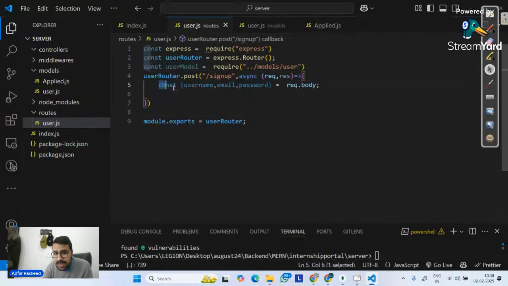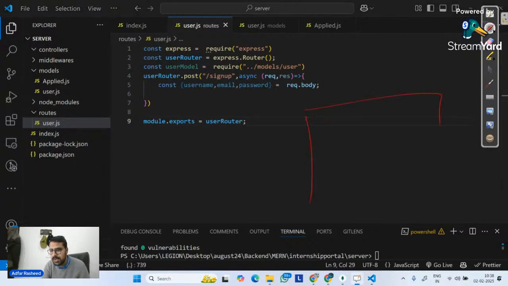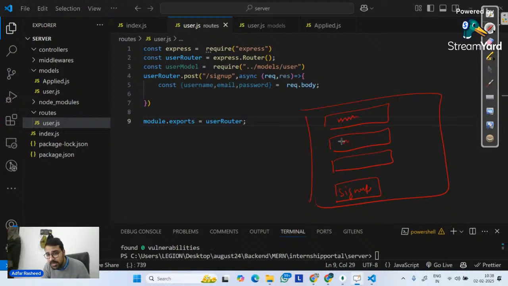See, when I make a request on sign up, I know for this request I will have a front end like this. I will have username, I will have email, I will have password. And over here there will be a button that is sign up. Now, I will type my username here. I will type my email here. I will type my password. But is it possible, guys, that the email I am typing over here already exists inside the database?